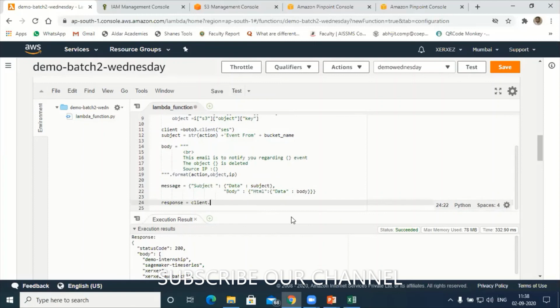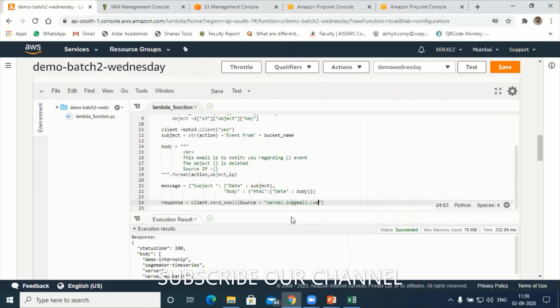Send email. I want to send an email. There is a method called send email. Give the source email address. Source equal to, let's say I want to send the email from my xer.xez.in@gmail.com. Okay, so this is going to be my source.